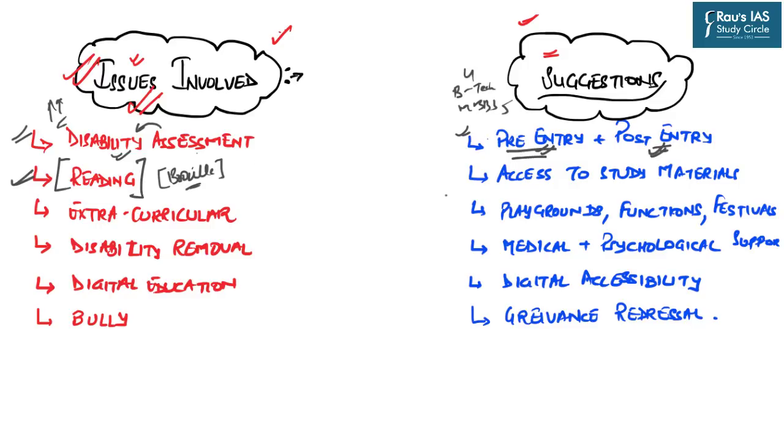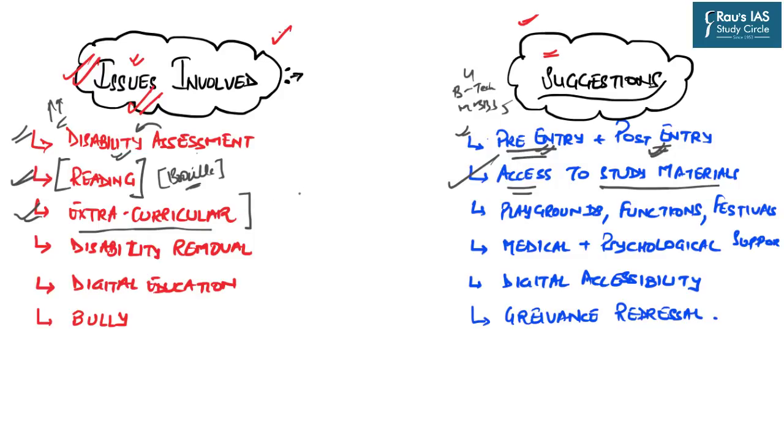That is why it is suggested that steps must be taken in order to grant access to the study materials. Then third is the extracurricular part, and this is the most important component of education, about which we generally tend to forget.